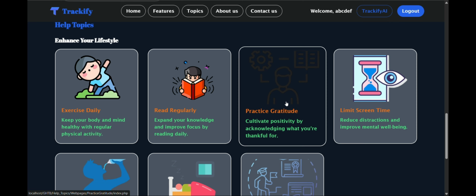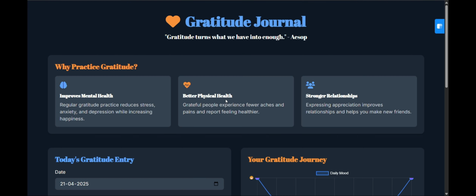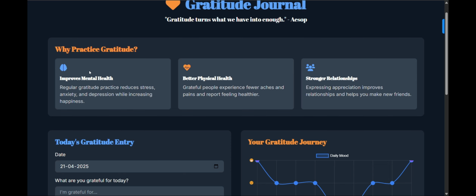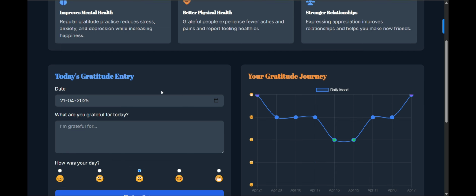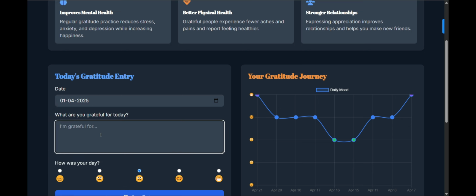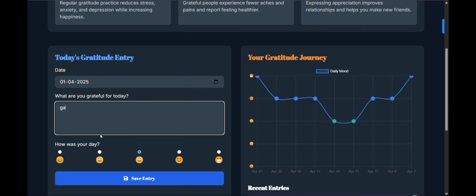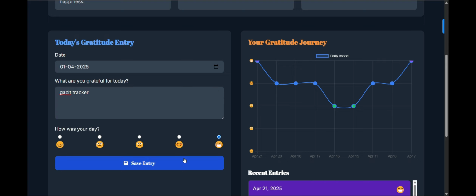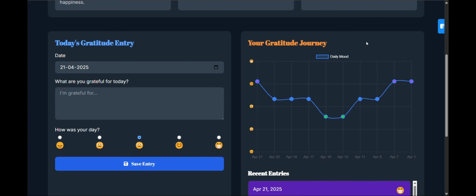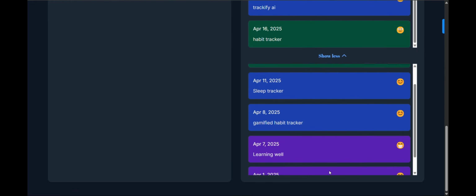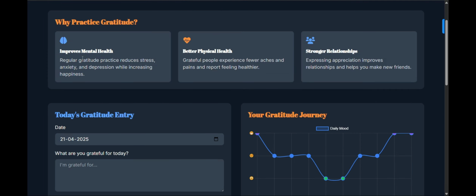So the another help topic is practice gratitude, in which the user can share their gratitude in the gratitude journal, and this is used for improving mental health, better physical health, stronger relationships. I can add gratitude for previous days, like 1st April. I am grateful for habit tracker. And how was your day? I will mark it as 5 out of 5, like very good. And the same data will be visualized in the graph, and in my recent entries it will be shown. 1 April, habit tracker.